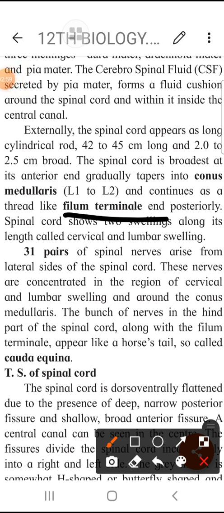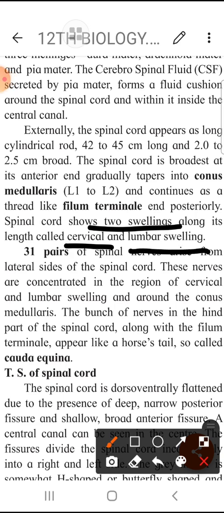I'm going to show that in a real nerve also. We have got one beautiful image. And then when you look at the spinal cord, there are two swellings. Here you see two swellings, one cervical swelling and one lumbar swelling.